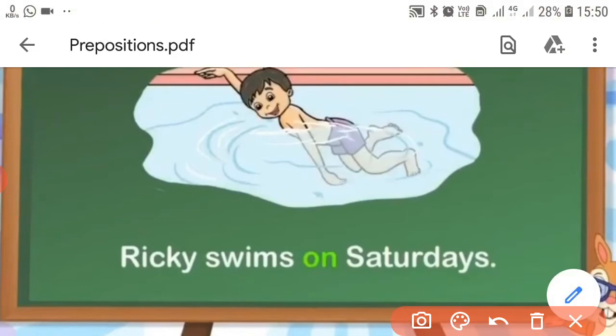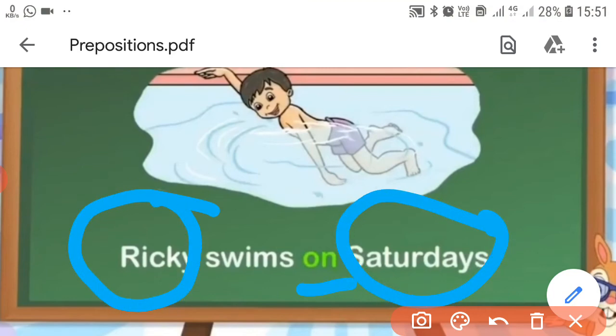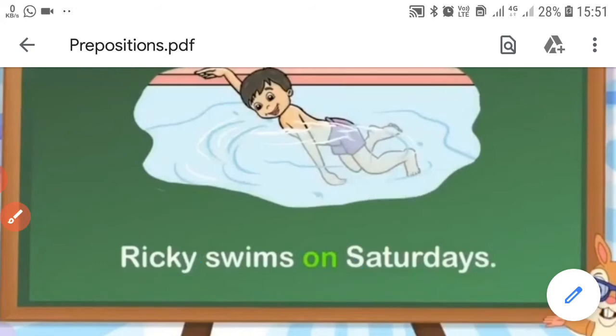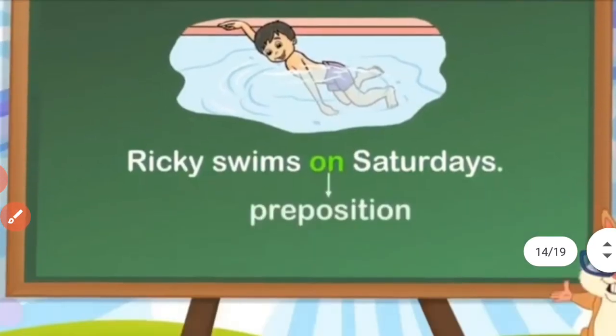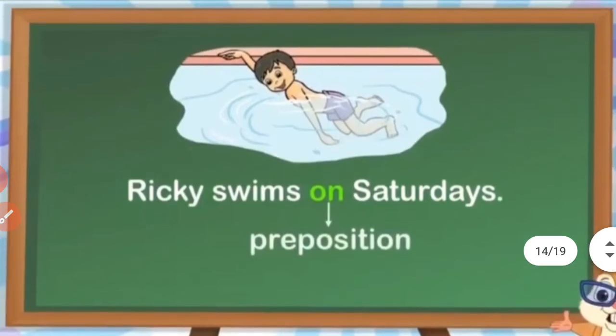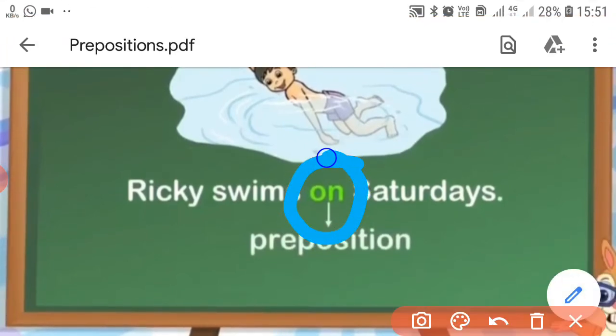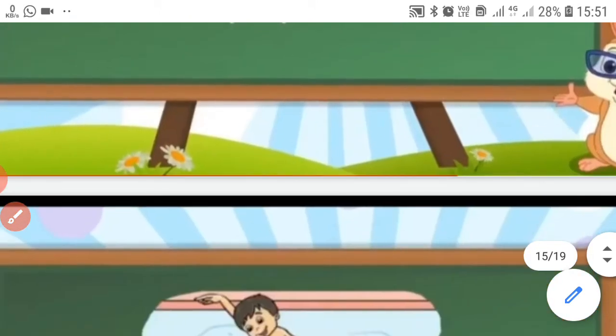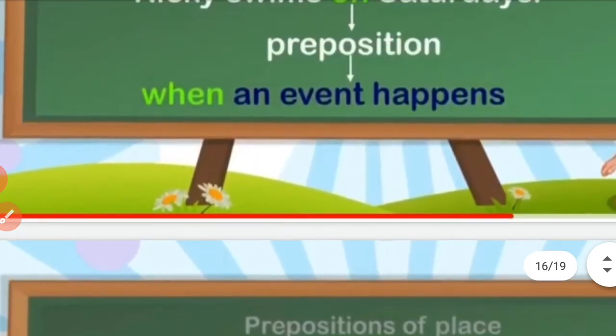Here you can see Ricky is a noun and Saturday is also a noun, and the word on is considered as preposition. Why? Because here this preposition, that is on, is showing the relation of Ricky with Saturday. Saturday is the name of a day. It is showing the time when Ricky used to do swimming. So it is a preposition.